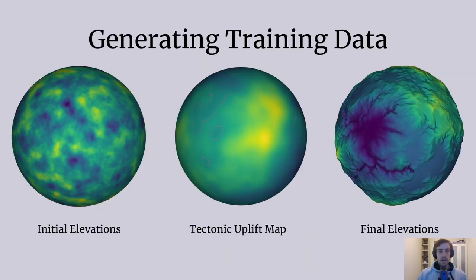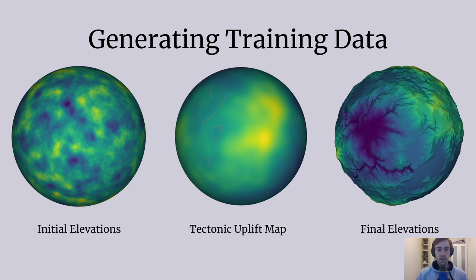Our model requires a lot of training examples to learn from. To generate the data, I have used Perlin noise with multiple noise frequencies to define the initial elevations of the terrain and a tectonic uplift map. These randomly generated inputs were then used to run many GOSPL simulations for 60 million years with time steps of 1 million years. Over 4,000 training examples were generated in this way, with each example containing about 60 GOSPL iterations.